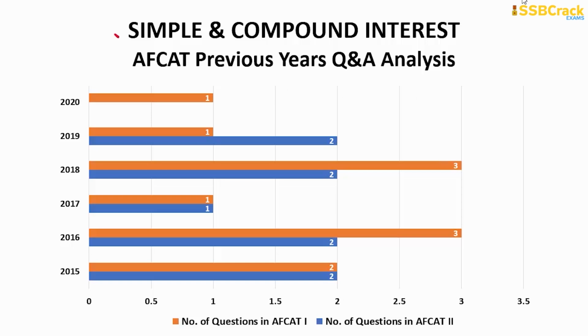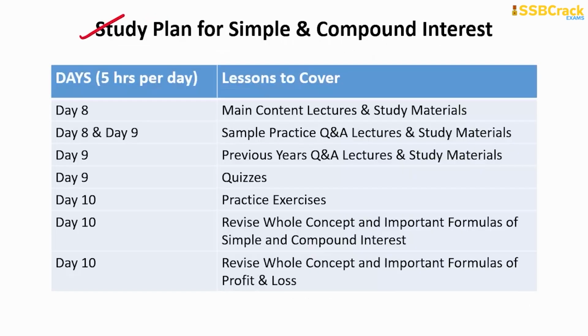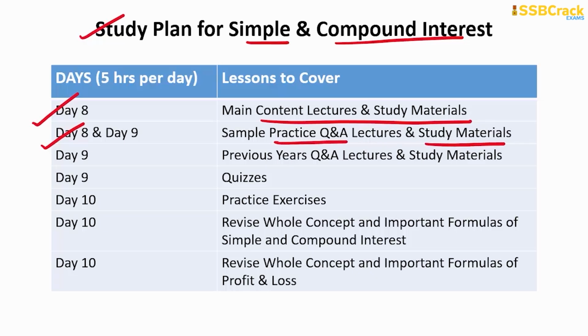Moving on to the next topic, which is simple and compound interest. From simple and compound interest also, the maximum number of questions was 3 and the minimum was 1 only. So in your upcoming AFCAT exam, you can expect around 1 to 3 questions from this topic. Now moving on to the study plan for this topic. Simple and compound interest is an interesting but somewhat conceptual topic. So you need to cover the content lectures and their study materials very thoroughly on day 8, okay?